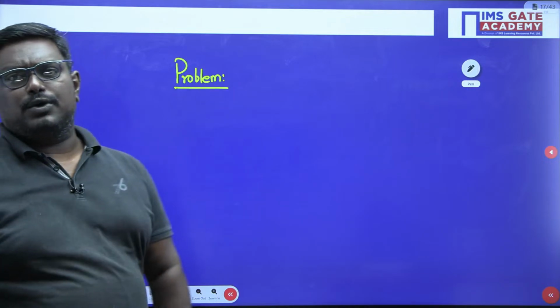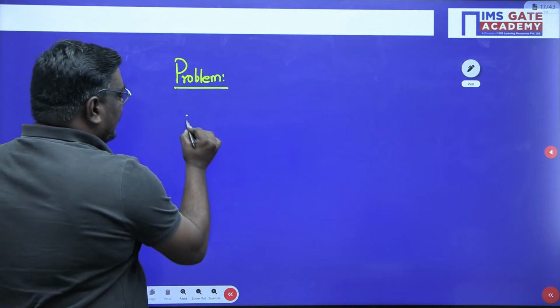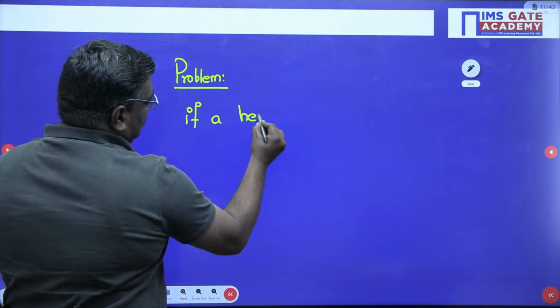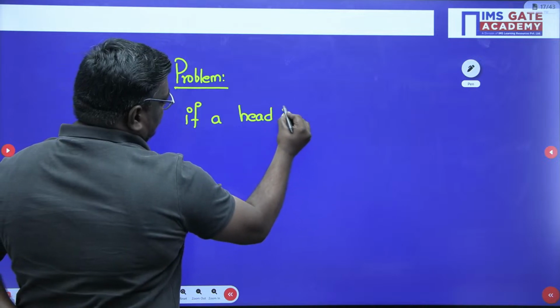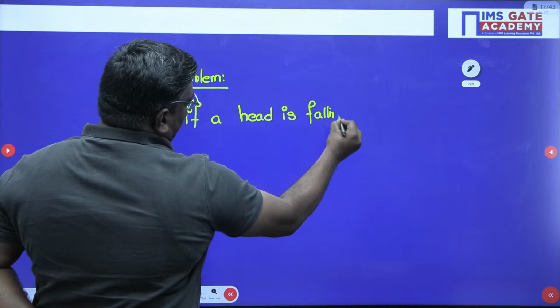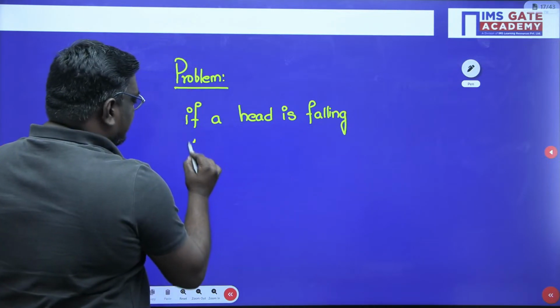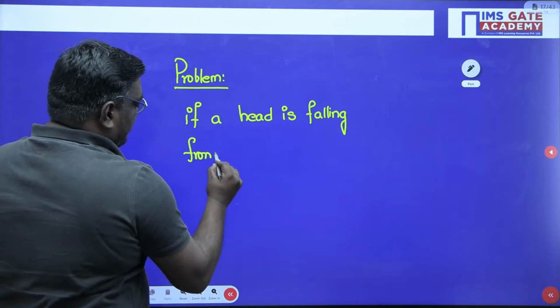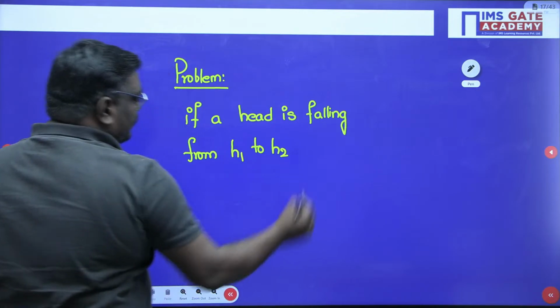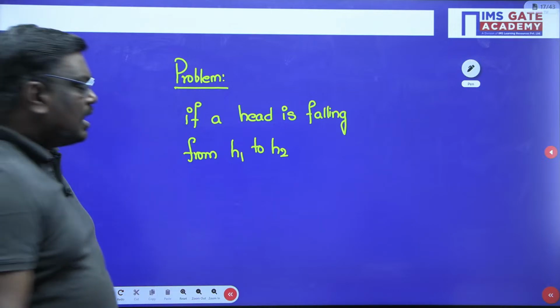Okay, here what you can write is, if a head is falling from H1 to H2